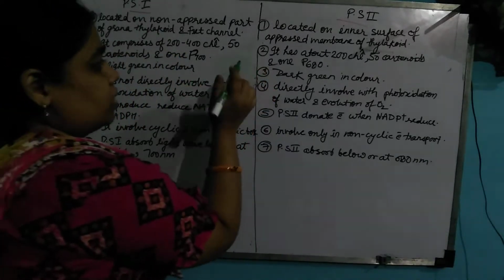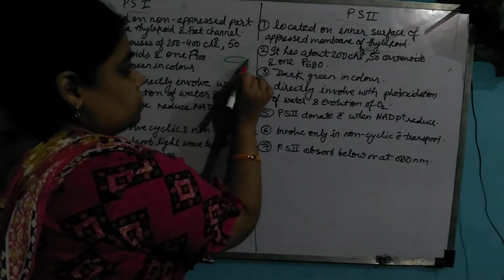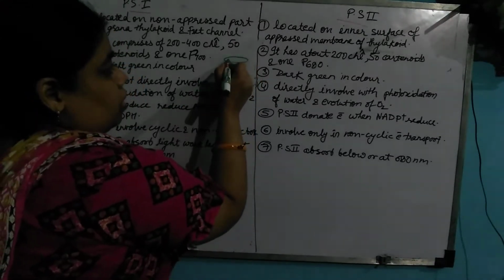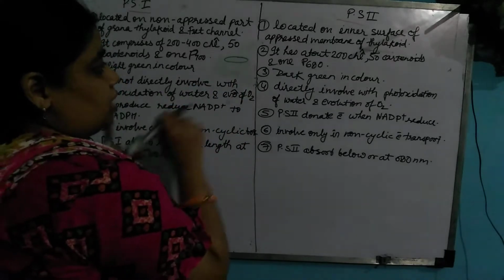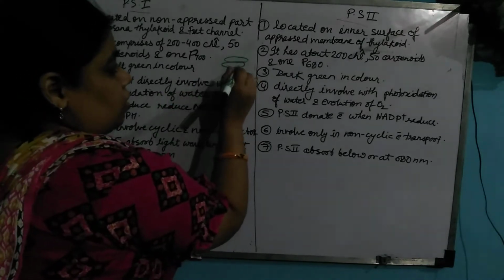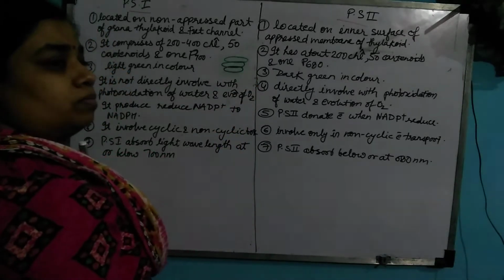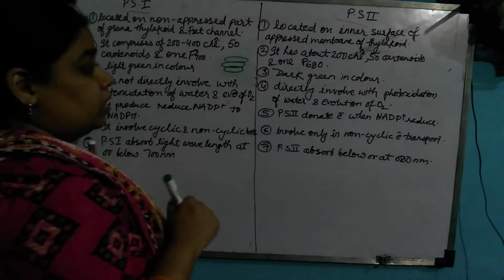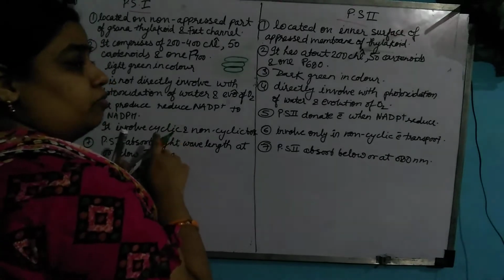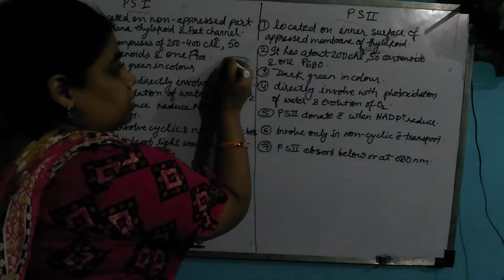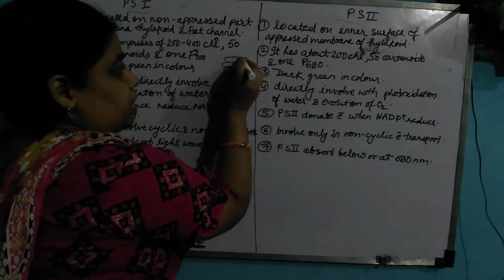Suppose this is a thylakoid. This is another coin-like structure, and this is another coin-like structure. Here we may consider the non-appressed region.